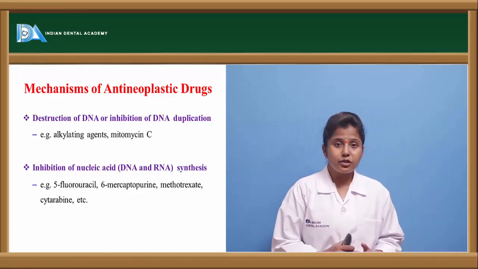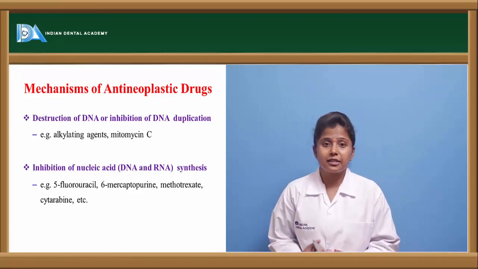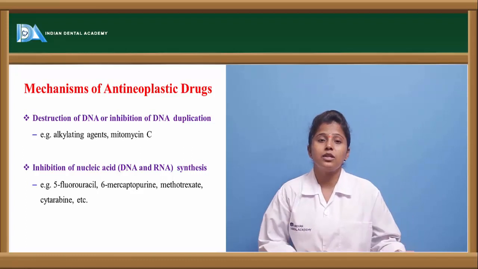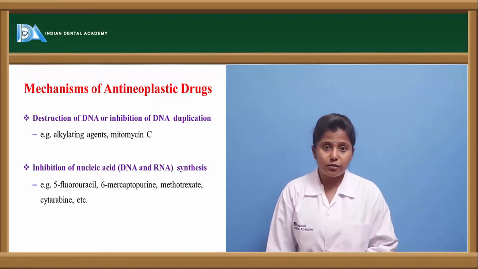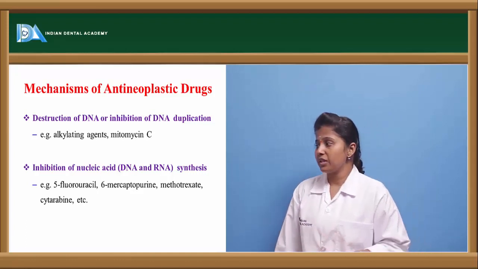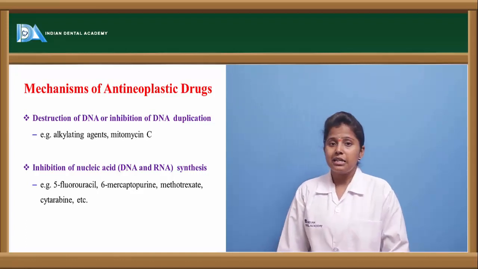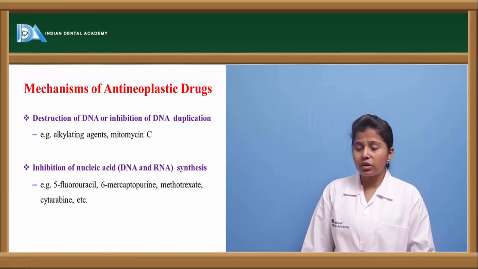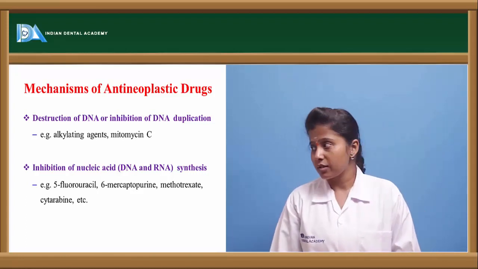So the inhibition of nucleic acid synthesis. If these nucleic acids are synthesized, then only gene expression or DNA formation is observed. So this process is inhibited by drugs like 5-fluorouracil, 6-mercaptopurine, methotrexate and cytarabine.